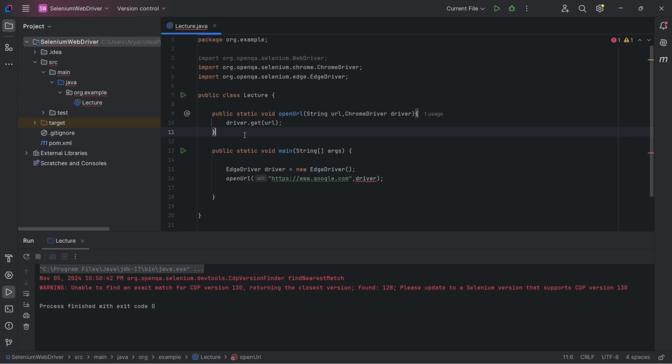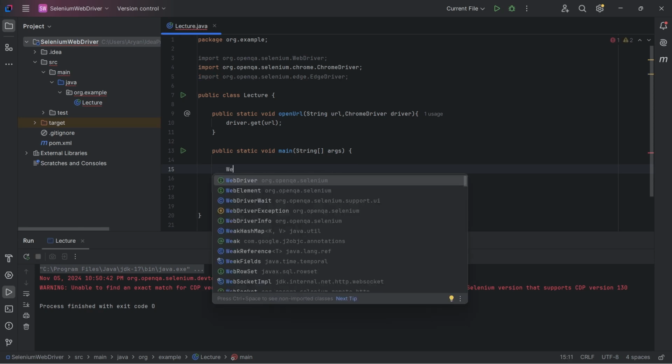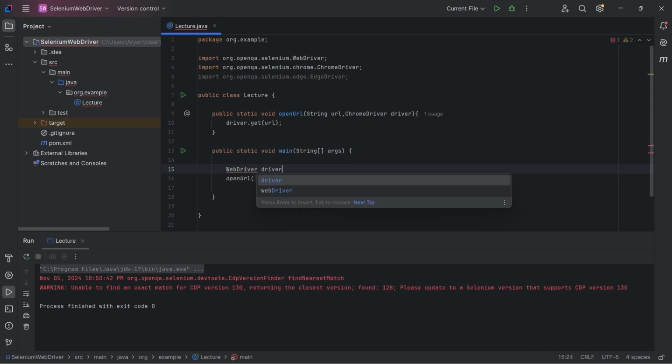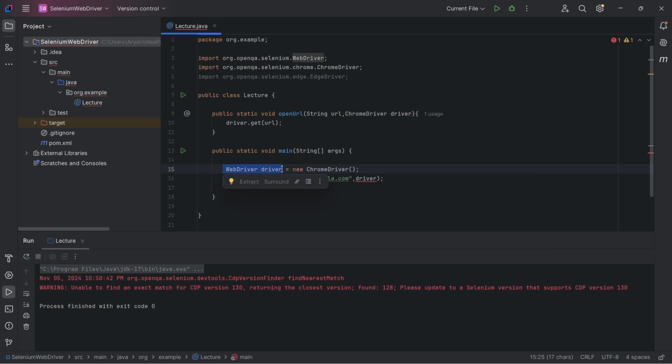To avoid this problem, what we generally do is use a feature of Java called upcasting. So how will we do the upcasting here? Instead of storing it in the same reference variable type as the driver instance, I will simply store it in a reference variable of type WebDriver. And what I'm doing here is called upcasting.